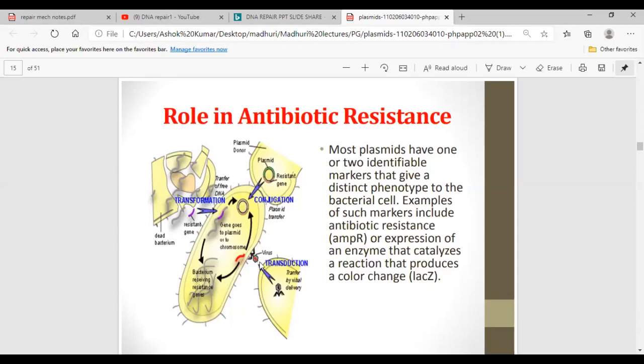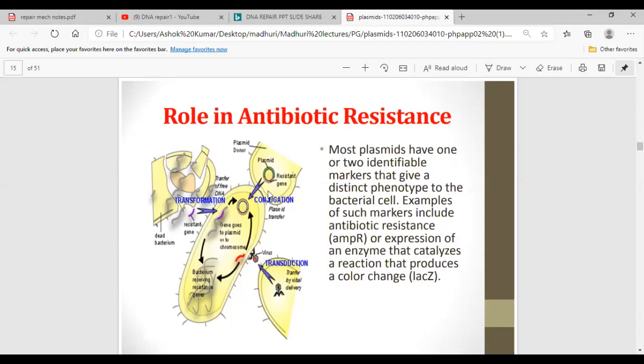Okay, so this virus, after taking the bacterial genes from this cell, if it infects another, fresh bacteria, and inserts the bacterial genes into the new bacteria, this transfer of genes from one bacteria to another bacteria through bacteriophage is called transduction. So these are all the mechanisms for gene transfer, and most plasmids have one or two identifiable markers that give a distinct phenotype to the bacterial cell.